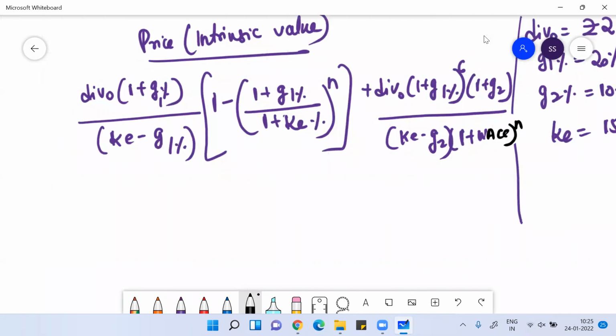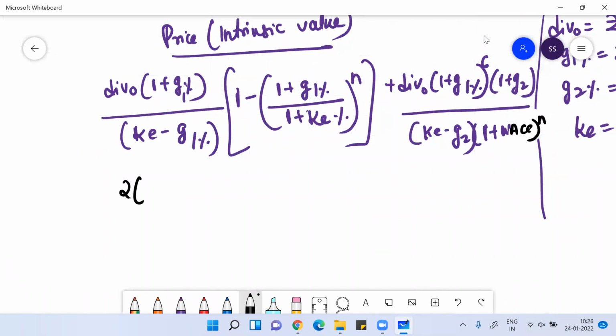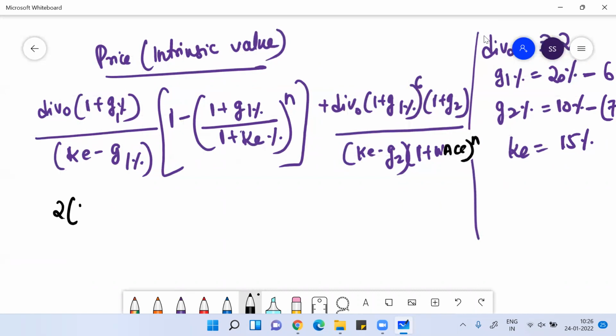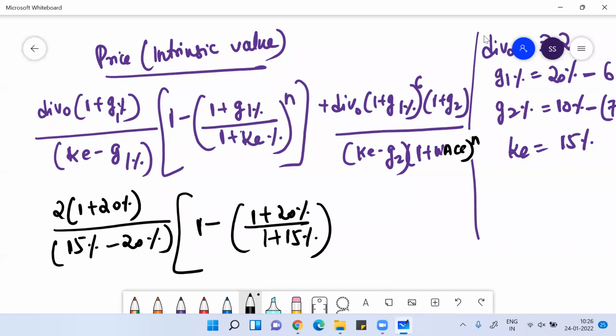Clear? So the present dividend is 2 rupees, and it is growing at 20%. So 2 into 1.20, divided by 15% minus 20%, then 1 minus (1 plus 20% divided by 1 plus 15%) to the power 6, for 6 years, right?